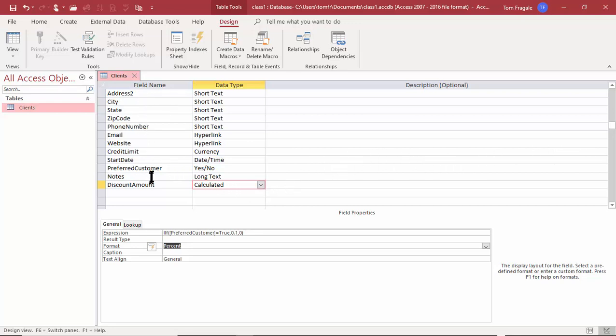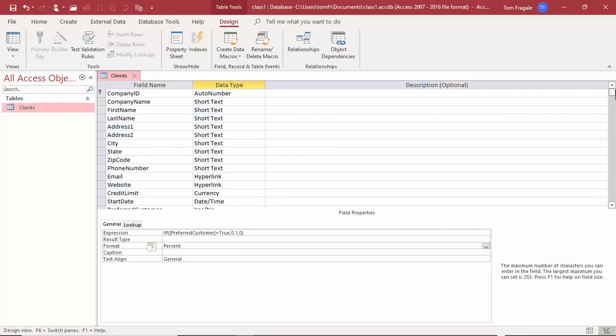All right, so notice how on this table we can change the field name, we can change all the properties, we can make a field into a primary key, we can add fields, we can delete fields, and we made a field a calculated field.